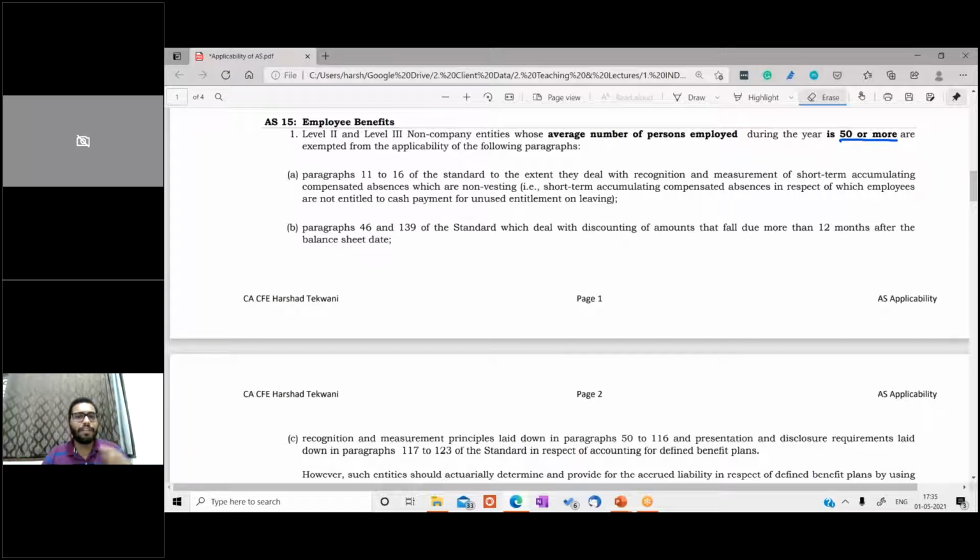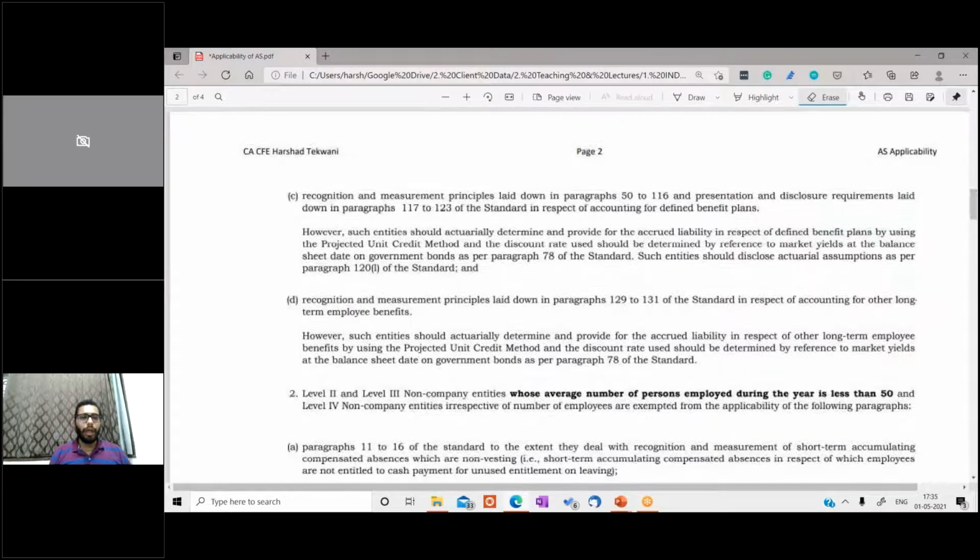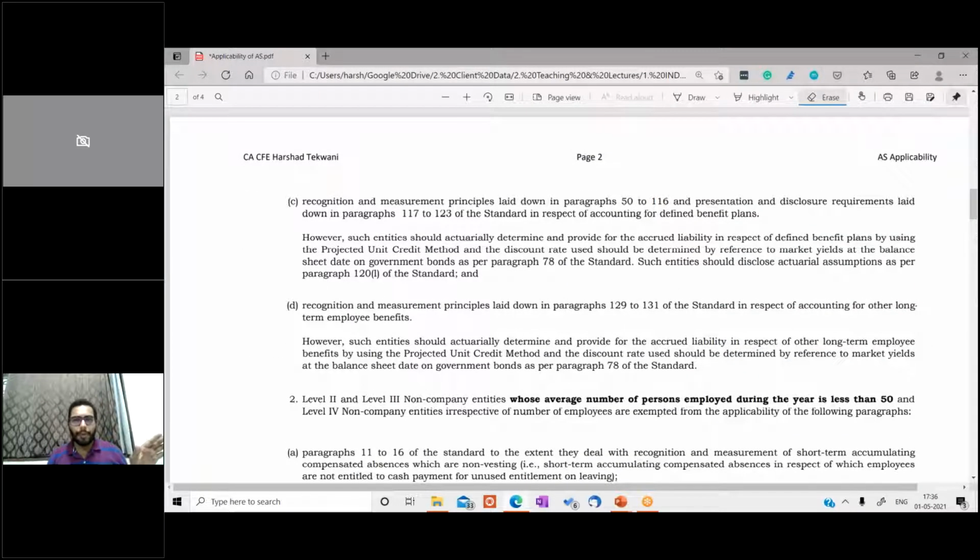The second thing which is not applicable for employee benefits is paragraphs 46 and 139 of the standard, which deal with discounting. Discounting applies when there is a gap of 12 months or more after the balance sheet date in the calculation of recognition and measurement. Then the third exemption goes to the recognition and measurement principle, which are paras 50 and 166.